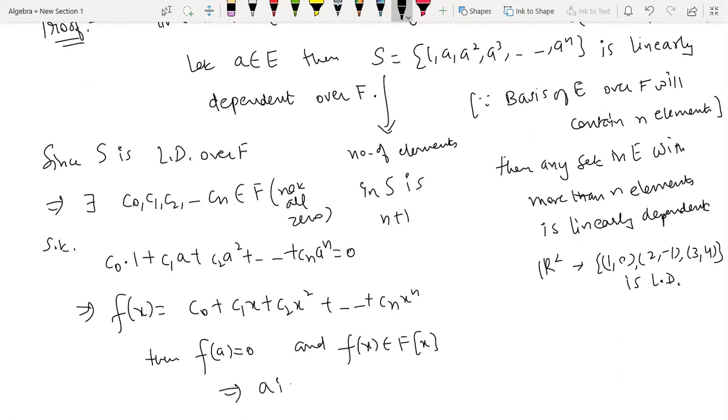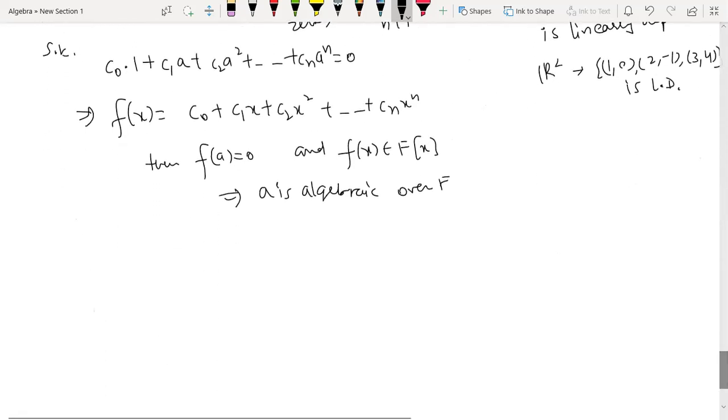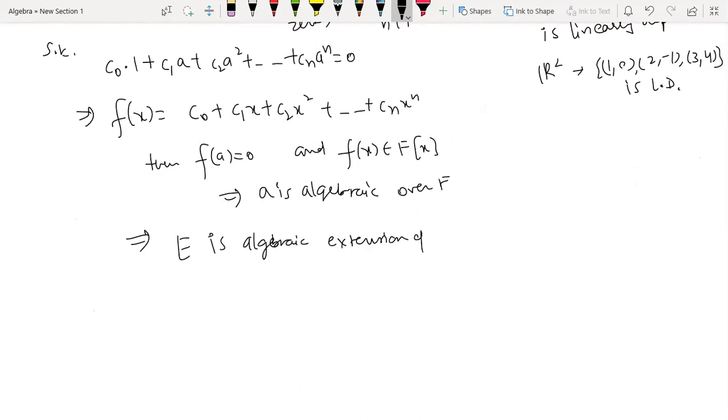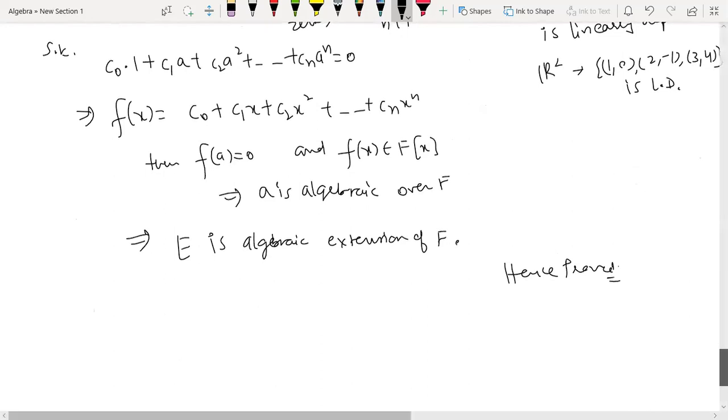It implies the element a is algebraic over F. So this is what we wanted to prove. We started with an arbitrary element, and now we have shown that the arbitrary element is algebraic. So it implies E is an algebraic extension of F, hence proved. So it's a very, very simple proof. Just by using the finiteness, we have shown that E is an algebraic extension of F.